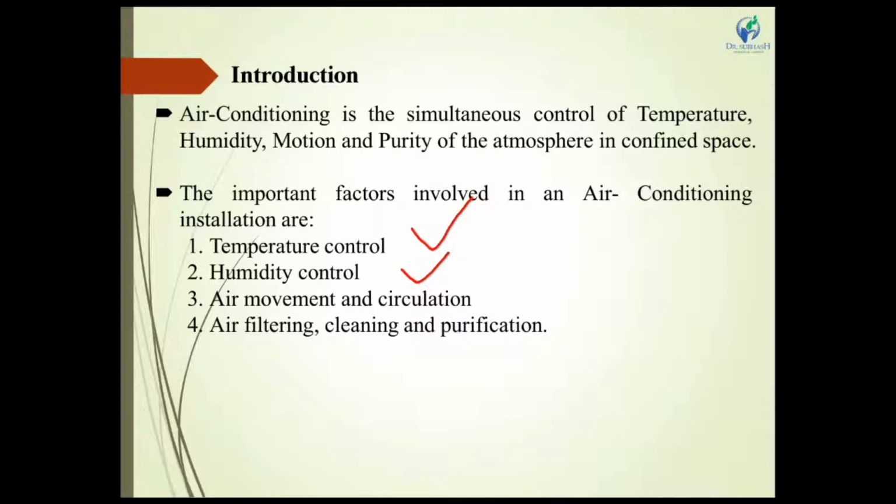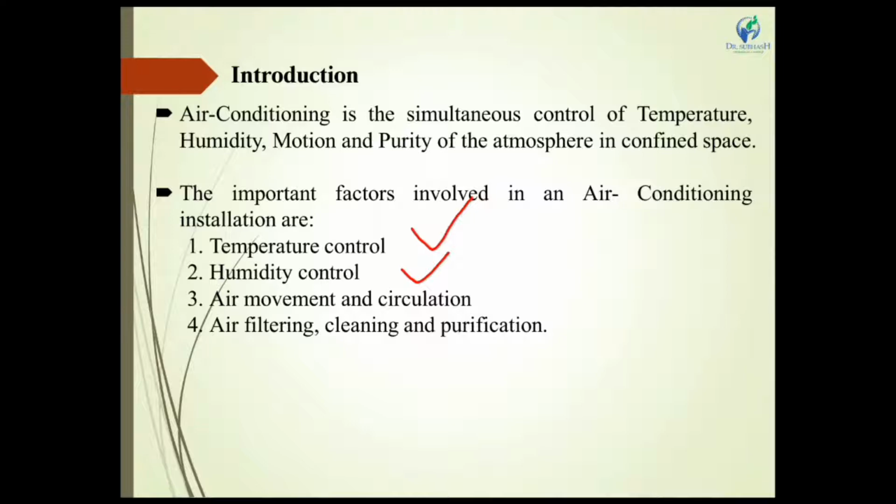Humidity control means it maintains the moisture particles inside the room. Maximum moisture particles are rejected from the atmospheric condition. All moisture content is absorbed by the air conditioning system, converted into liquid and rejected